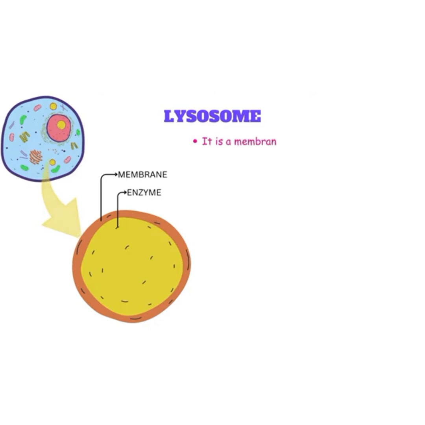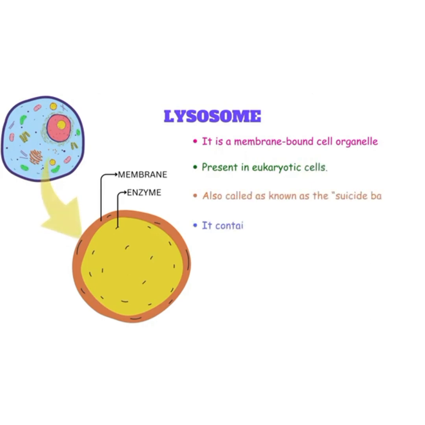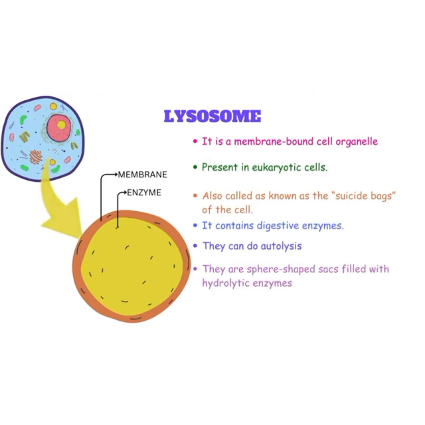Next one is lysosome. It is a membrane-bound cell organelle present in eukaryotic cells, also known as the suicide bags of the cell. It contains digestive enzymes. They can do autolysis. They are sphere-shaped sacs filled with hydrolytic enzymes that have the capability to break down many types of biomolecules.